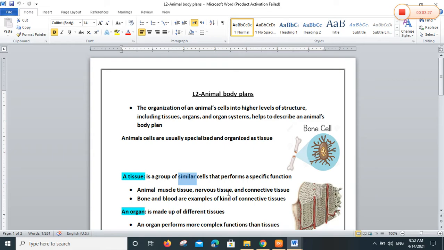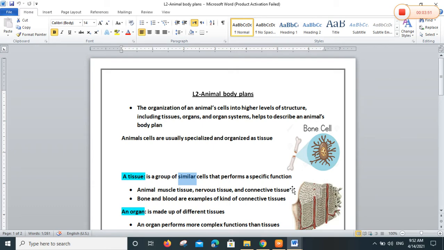Okay, look, animal muscle tissue. Yes, and also inside the organ we have nervous tissue, and also we have connective tissue. All this in one organ. Muscle tissue with nervous tissue and connective tissue. So we have different tissues: muscle tissue, nervous tissue, connective tissue.